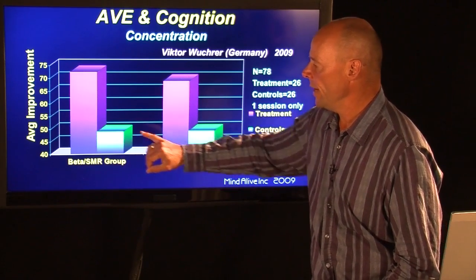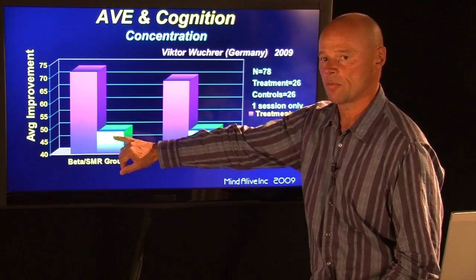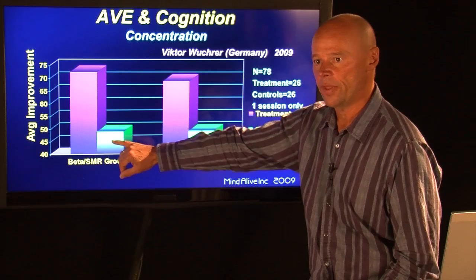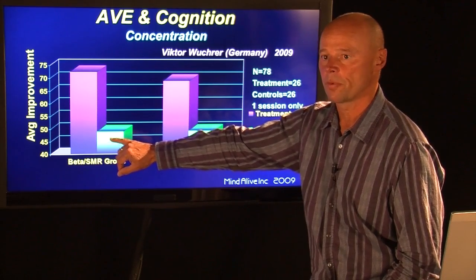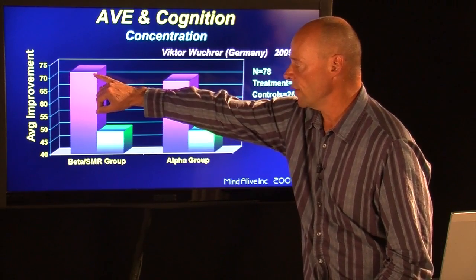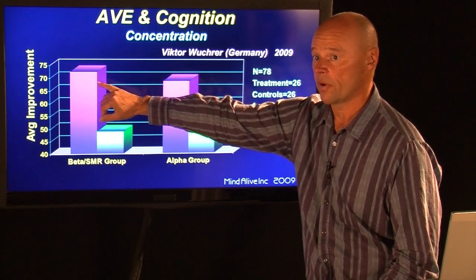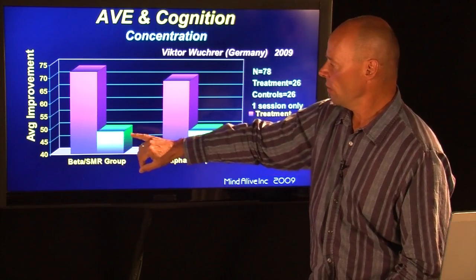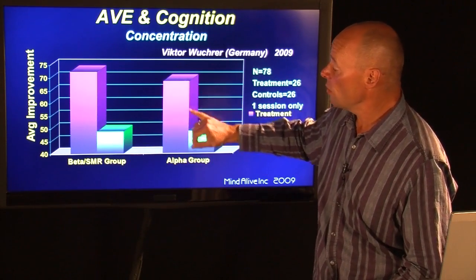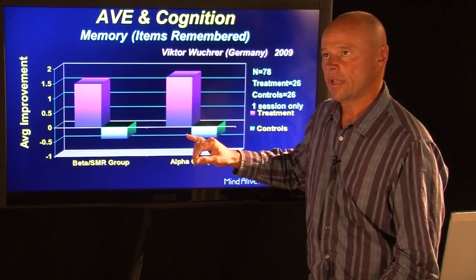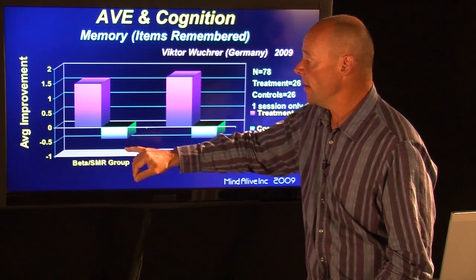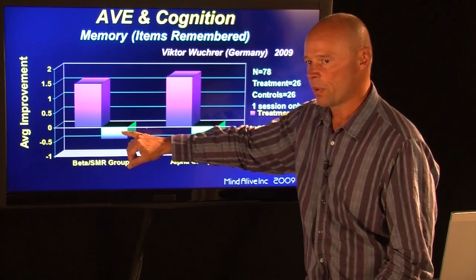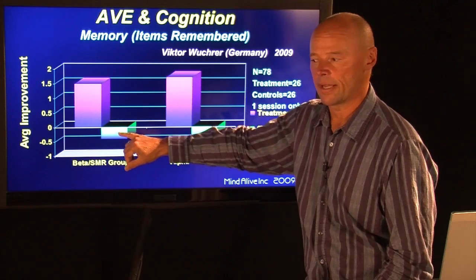And what he found is that beta SMR, remember, beta and SMR inhibit the half frequency of stimulation. So by inhibiting the alpha waves and the theta waves that are typically associated with poor performance, we can see the concentration following one session of audiovisual entrainment far outperformed the control group. We can also see memory improved a great deal as well compared to the controls. When we look at memory, we can see here that the beta SMR group improved significantly over the controls, who actually did poorer on their post-memory test.